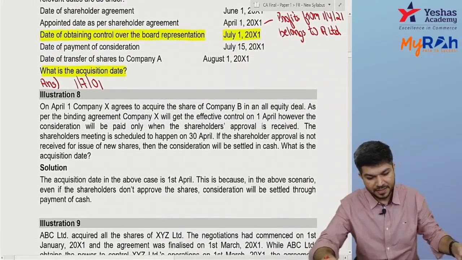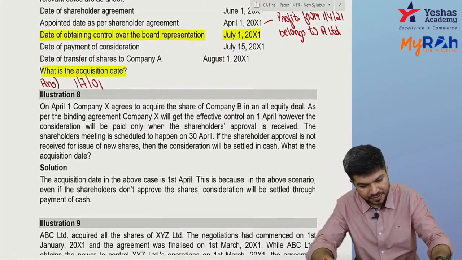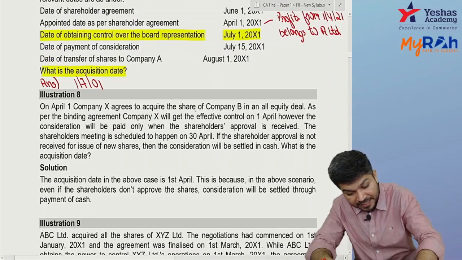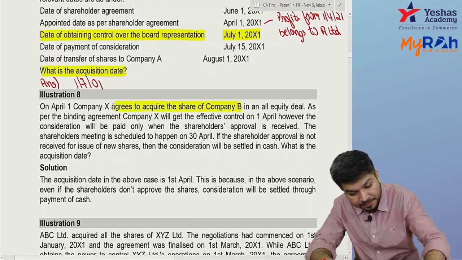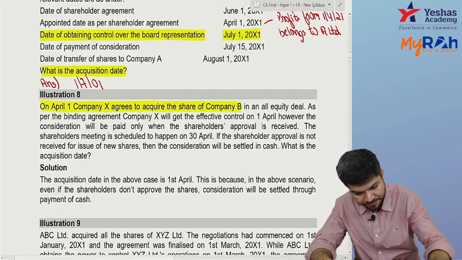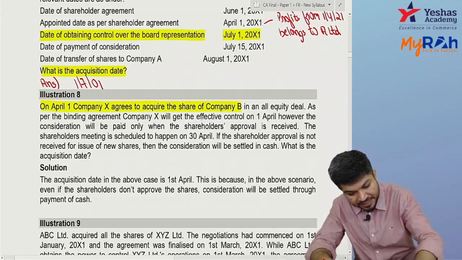Okay, next. On 1st April, company X agrees to acquire the entire share capital of company B, and there's a binding agreement. Company X will get control on 1st April.